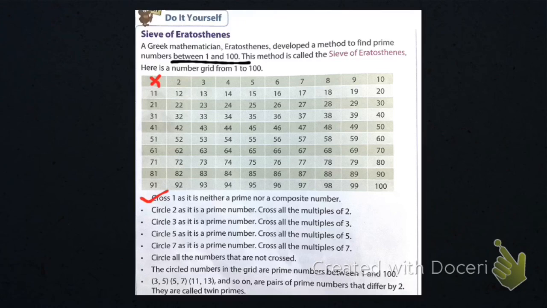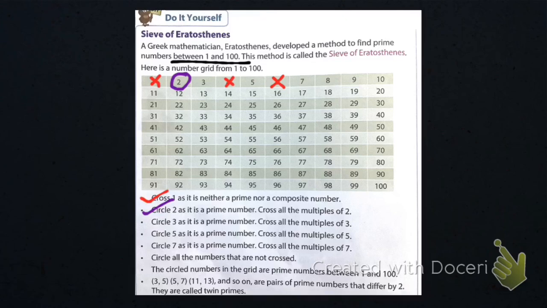Second says circle 2, it is a prime number. So I will circle 2 because it is a prime number. Then cross all the multiples of 2. All the multiples of 2 are not prime numbers because they come in 2's table. So 4 comes in 2's table, 6. What are all the multiples of 2?